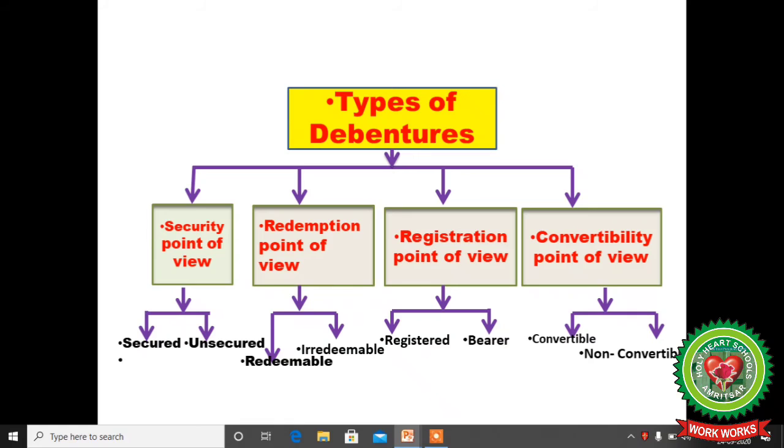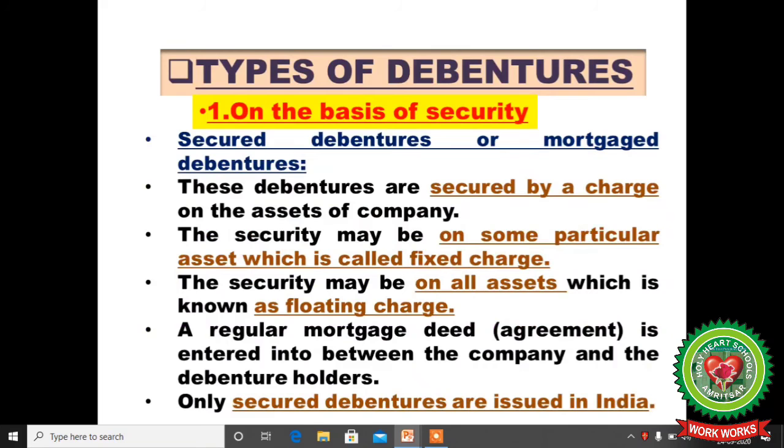Now, types of debentures: security point of view, redemption point of view, registration point of view, and convertibility point of view. Under security point of view, secured and unsecured. Under redemption point of view, redeemable and irredeemable. Under registration point of view, registered and bearer. Convertible means which can be easily converted into shares, and the second one which cannot be converted into shares. So, types of debentures on the basis of security.